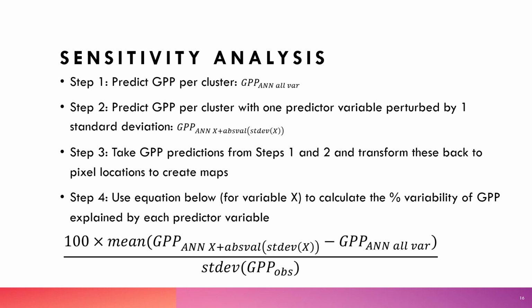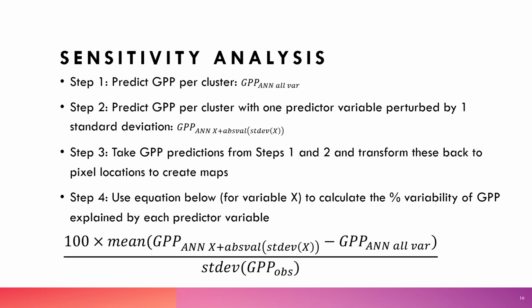And the way that we chose to handle this was to perform a sensitivity analysis involving variable perturbations. The first thing that we did in step 1 was, for each Earth system model per cluster, we predicted the GPP data using the trained artificial neural network. In step 2, we perturbed one of the predictor variables by 1 standard deviation and then predicted the GPP again. In step 3, we took those results from steps 1 and 2 and transformed the cluster data back to their pixel locations to create 2 maps.